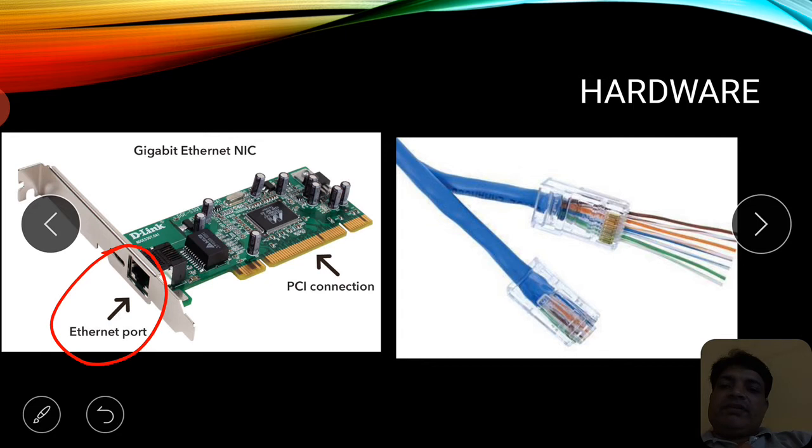What is this RJ45 connector? Here you can see that the wire is connected with the help of that connector. There are two choices available: you can make that wire yourself with the help of a punching and stripping tool, or you can use a ready-made wire. It is available in the market with the name of Cat6 UTP wire, and also as a patch cable.